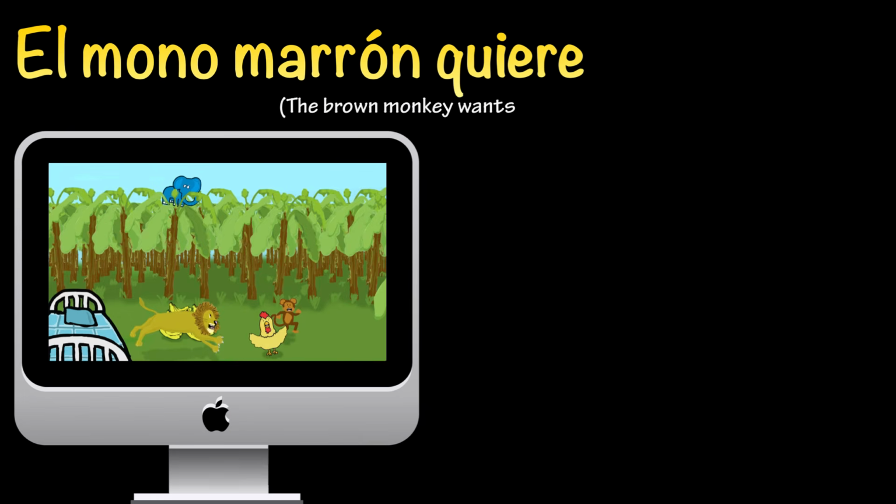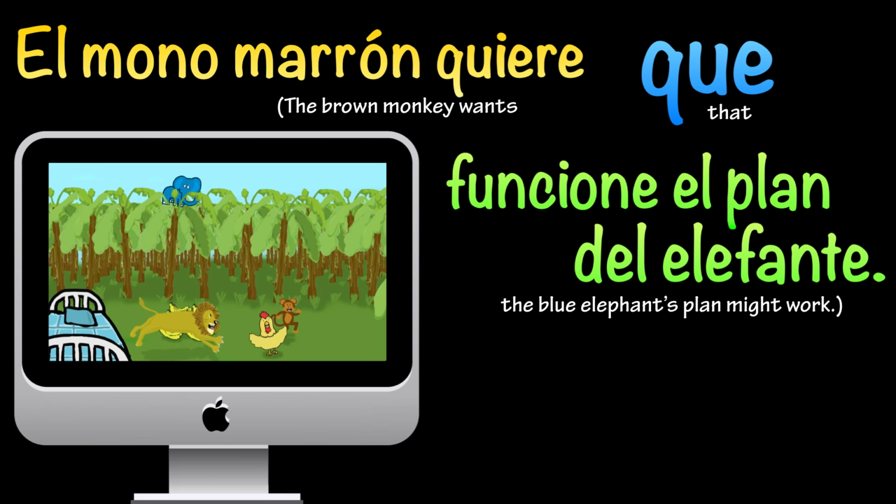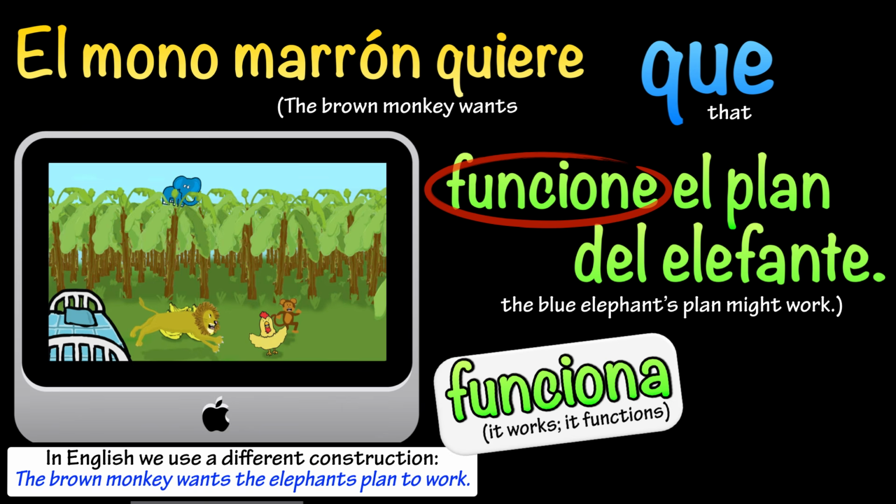El mono marrón quiere que funcione el plan del elefante. The first will is the monkey, and he wants that the plan might function. So funciona would be it works or it functions, and here it'd be funcione because he wants that it might function, and he can't really control it. Of course, in some cases you'll notice that the first or second will might not really be a person or something you could even try to control, like we saw in this last example.